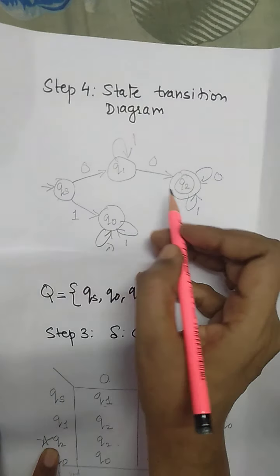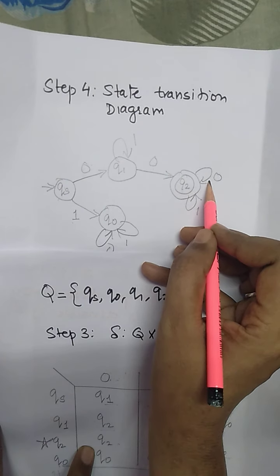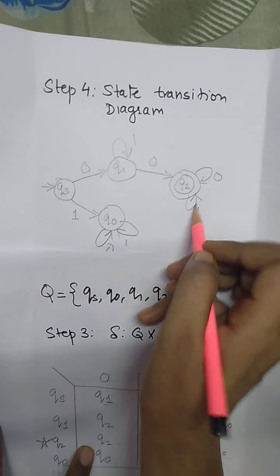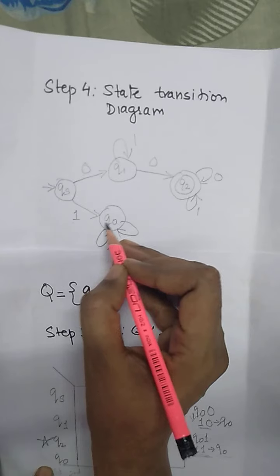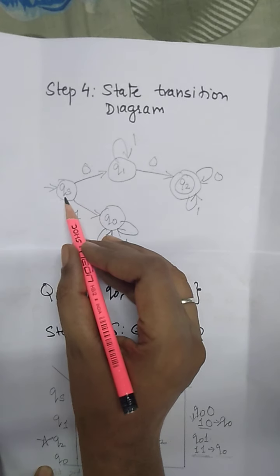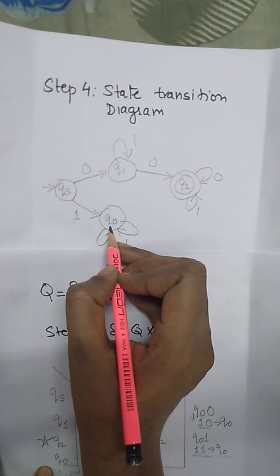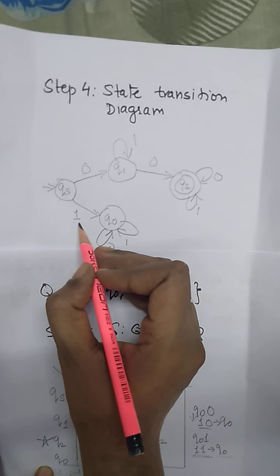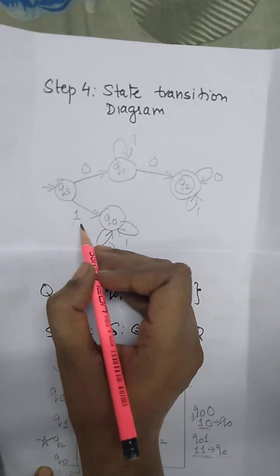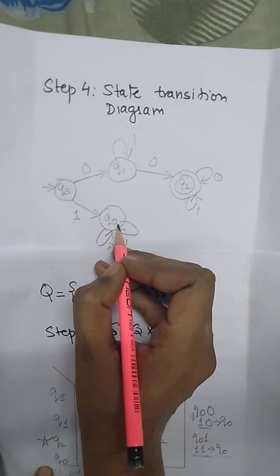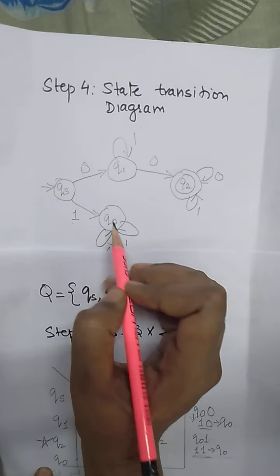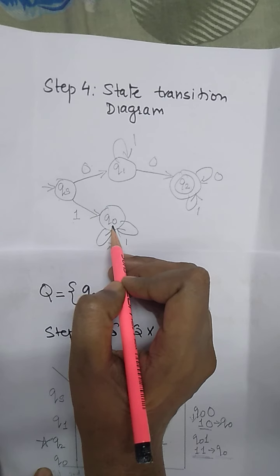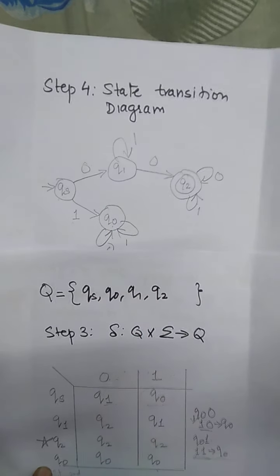Now Q2 is the final state. On 0 it goes to itself. On 1 also it goes to itself. Now what is Q0? From this diagram I can easily see that from the initial state it reaches Q0 directly with a single bit as 1. With the first bit itself as 1, the string is totally rejected by your finite automata. That's why from the initial state it ends in the non-acceptable, rejecting state.